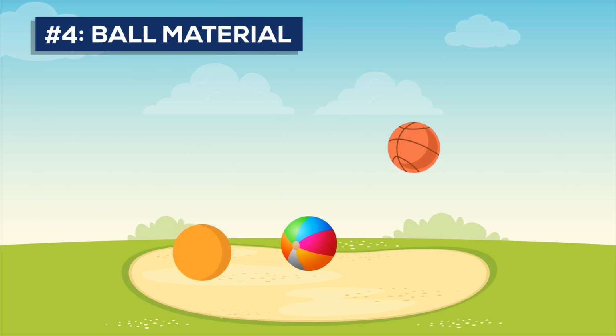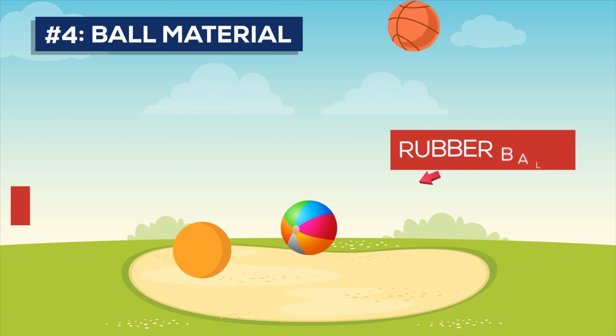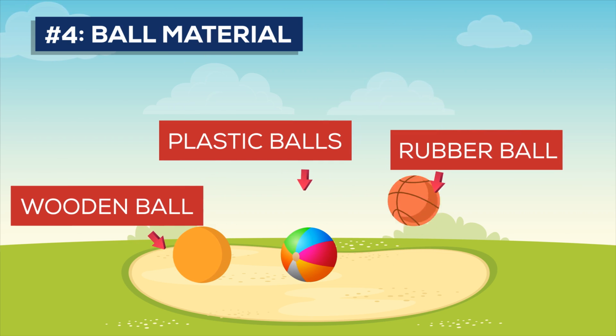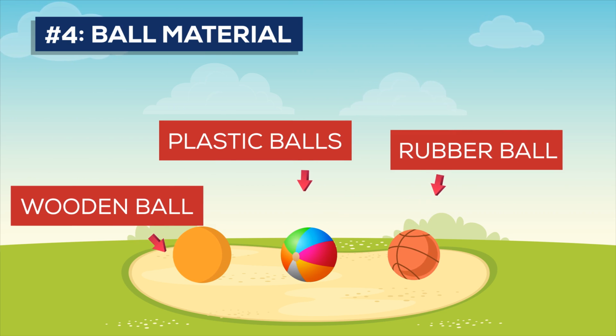The more elastic the material, higher the bounce, which is why a rubber ball will bounce more than a wooden ball or a plastic ball. So now you know the bouncy ball.